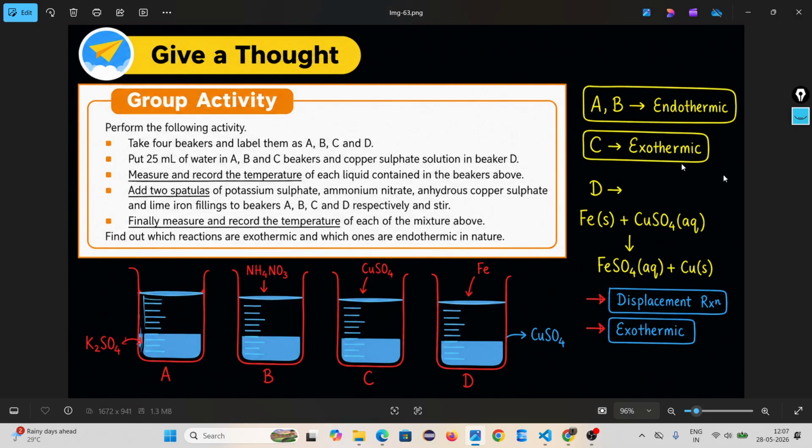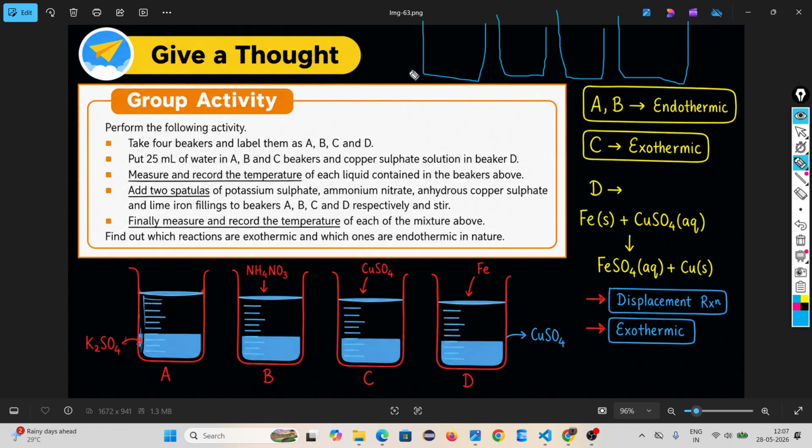Then come to the test in your book. Take four beakers and label them A, B, C, D. Put 25 milliliters of water in beakers A, B, C, and copper sulfate solution in beaker D. The first three beakers take water, but in the fourth beaker, copper sulfate solution, which means CuSO4 in water.